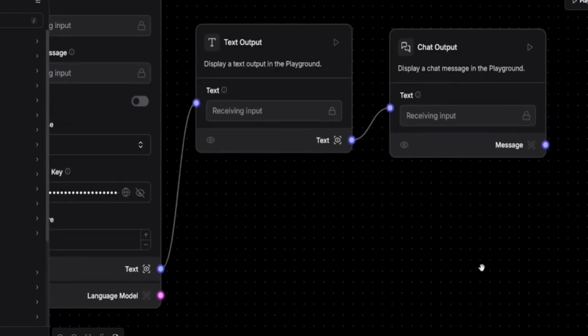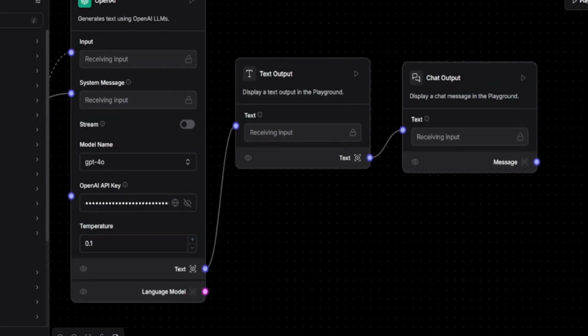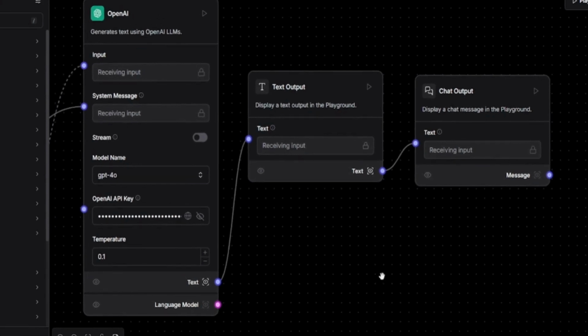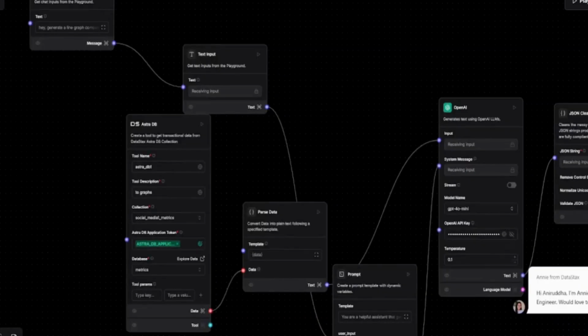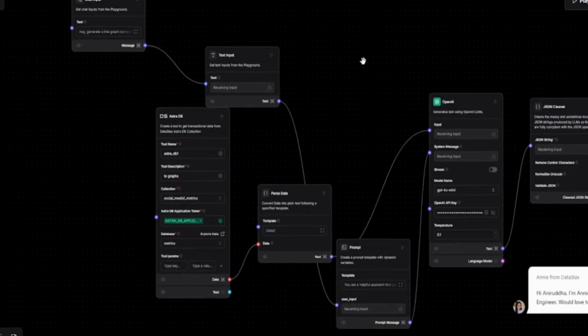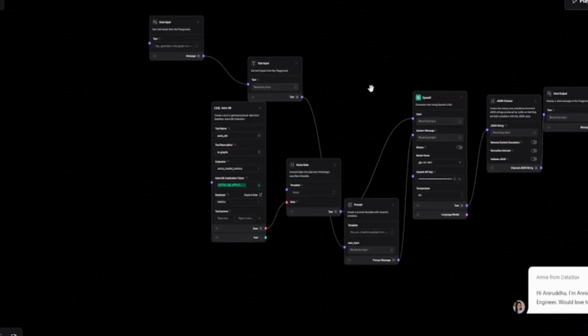And then we have a chat output, so that it is ensured that whatever we are receiving is text. And then the chat output in the playground. Apart from this, we have one more Langflow integration. I'll just give a quick overview of what it is.